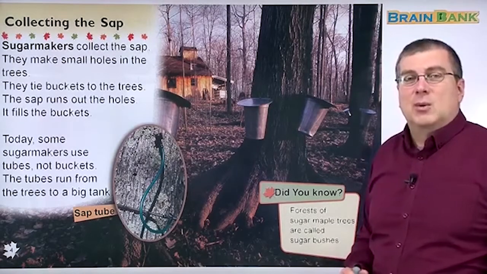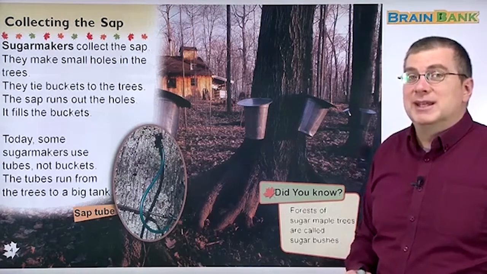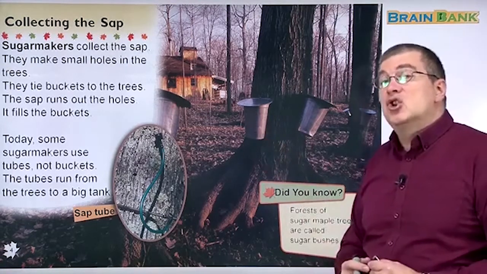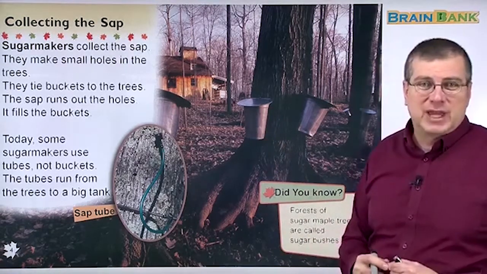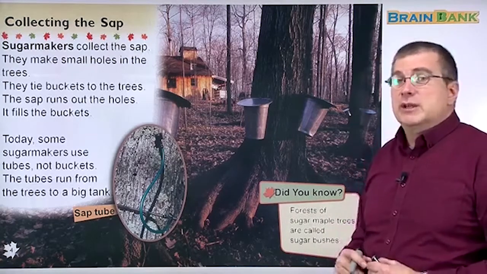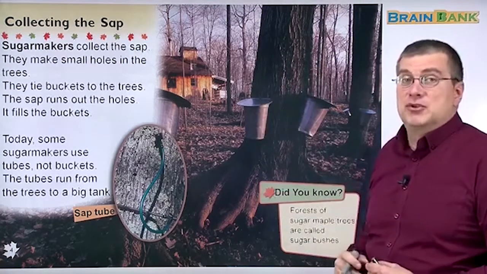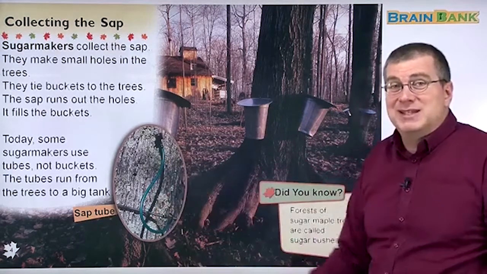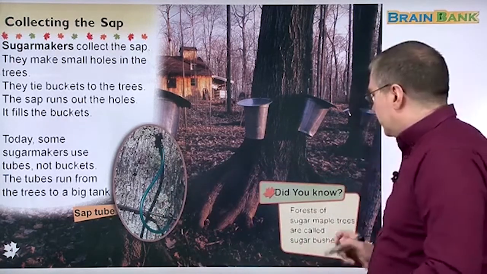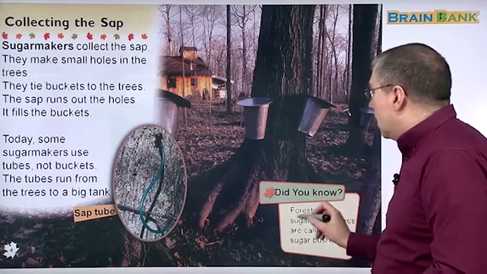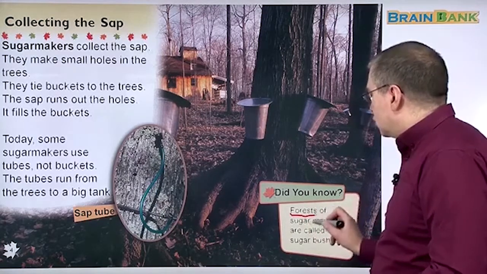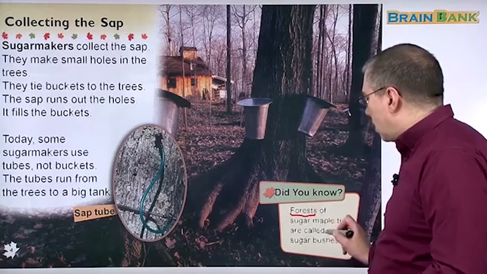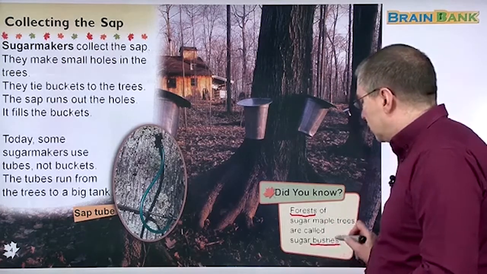Okay, welcome back. We're learning how maple syrup is made. And we learned that sugar makers, which are a special type of farmer, use maple trees, sugar maple trees, to get the sap, and they collect the sap in big tanks. Now, it's an interesting fact over here. Did you know forests of sugar maple trees are called sugar bushes?